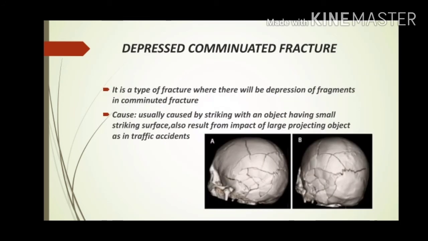Then we are coming to the details of depressed comminuted fracture. In this type of fracture, there will be depression of the fragments of comminuted fracture. It is usually caused by striking with an object having a small striking surface. It can also be caused by impact from a relatively larger projecting object, as in traffic accidents. The given figure shows a depressed comminuted fracture.